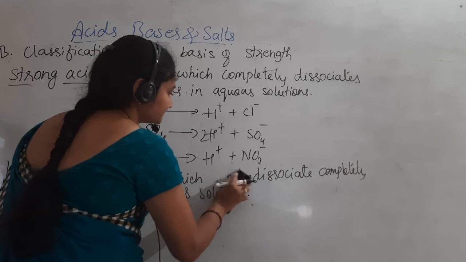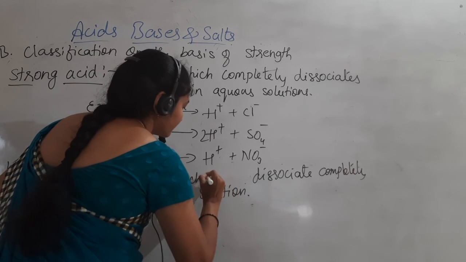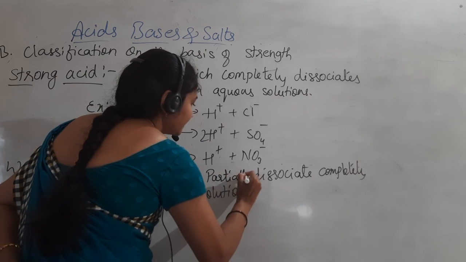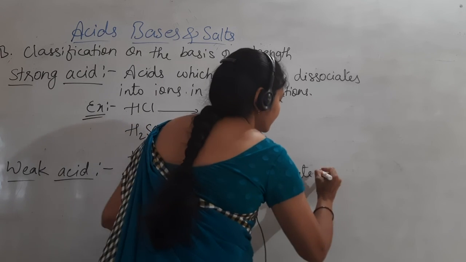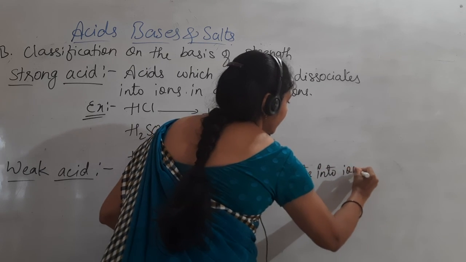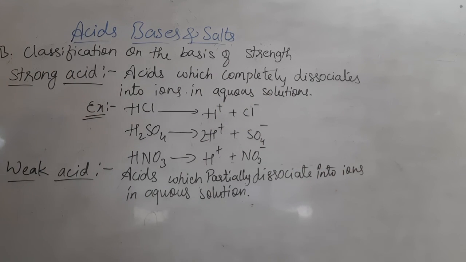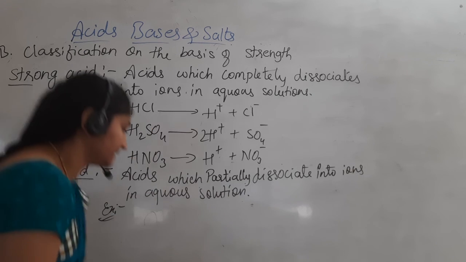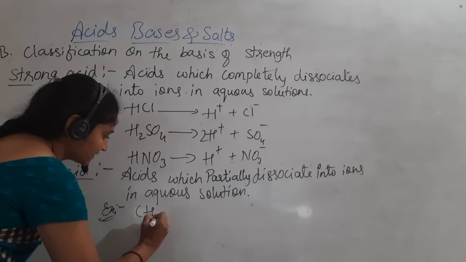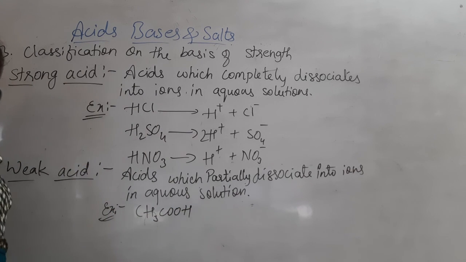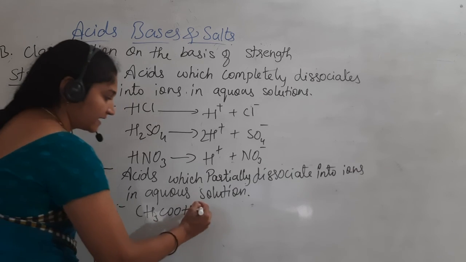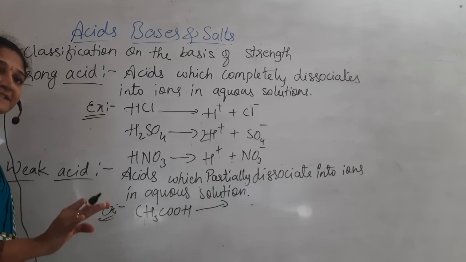Okay, they are going to partially dissociate into ions. Then, can you give an example here? Weak acids, right? Carbonic acid, acetic acid. The weak acids are carbonic acid and acetic acid. That is CH3COOH. Right? Once it gets dissociated, here it is going to dissociate partially, not completely.